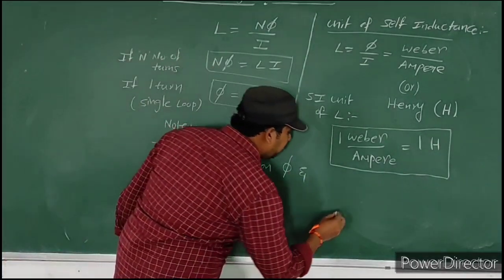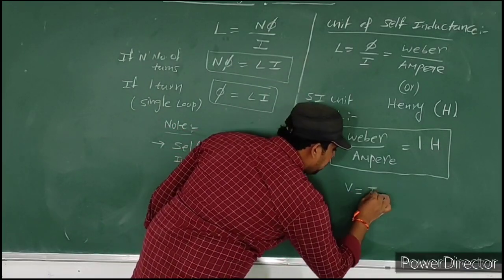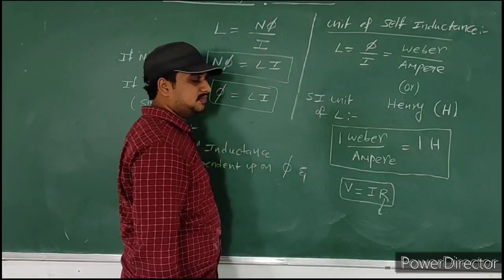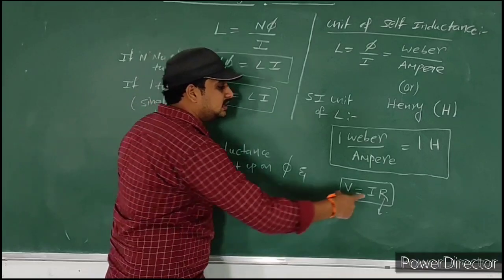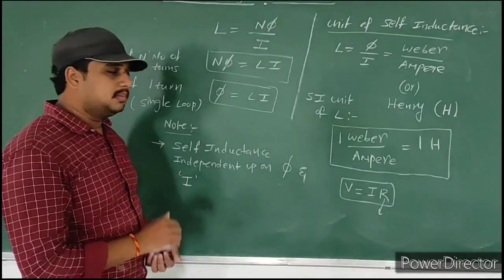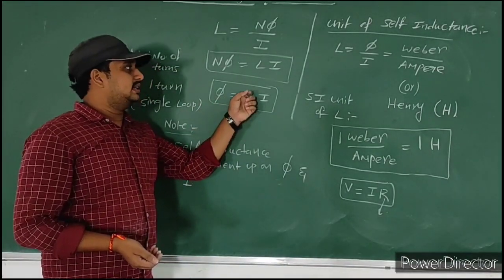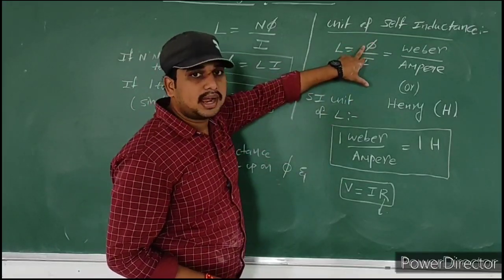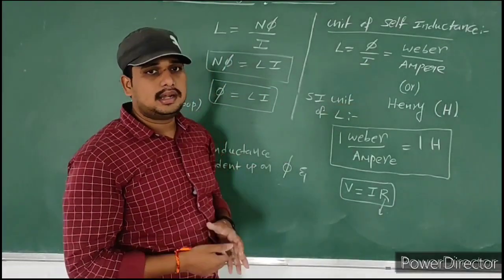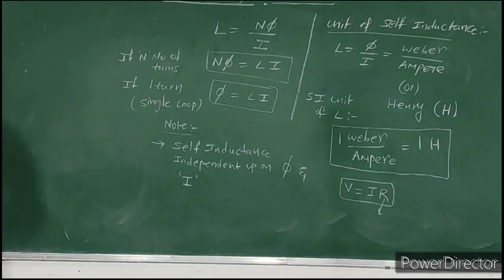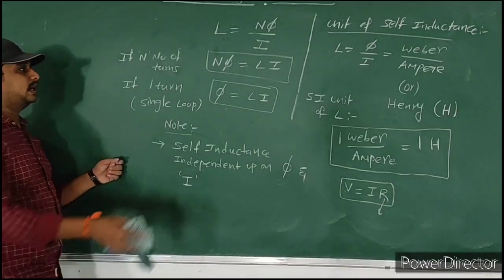Simple thing. You already know Ohm's law. What is Ohm's law? V is equal to IR. Here also resistance is a proportionality constant. Resistance is independent of voltage and independent of current. Similarly, here also self-inductance L is generally given by the formula phi by I, but it is independent of magnetic flux and independent of electric current. So very important point. Okay, note this down. Completed? Right.